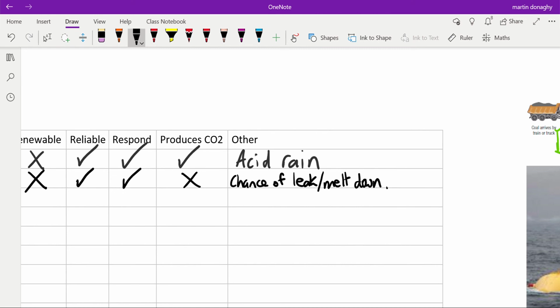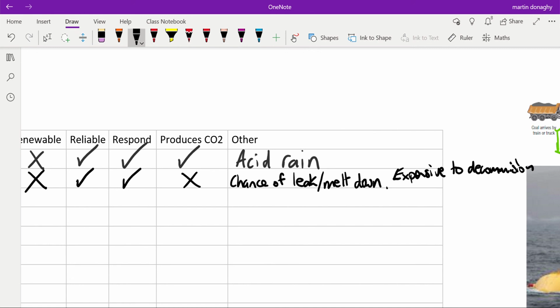They are also difficult and expensive to decommission. I can barely fit that in there. By that, what we mean is, at the end of a fossil fuel power plant's life, we can just knock it down and reuse that land. You can't do that with a nuclear power plant. You have to take it apart bit by bit. You need very specialized personnel to do that, and you'll have to store any of the radioactive material for a very, very long time. That whole process makes it expensive.